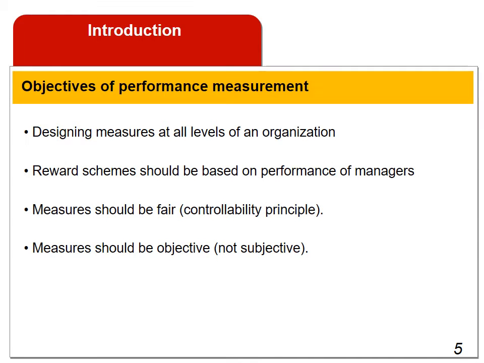Sometimes in the company, the interests of different departments are divergent and sometimes contradictory. So financial and non-financial indicators should be taken into account to assess the performance. Performance measurement aims to measure how successfully the organization is achieving its objectives. The main objectives of a system of performance measurement are designing measures at all levels of an organization which are consistent with the strategy of the organization.